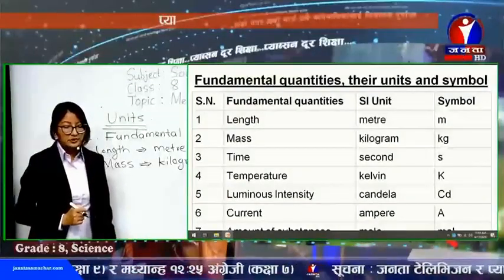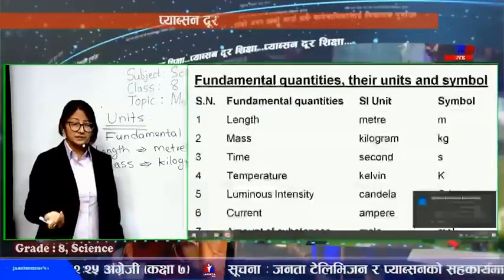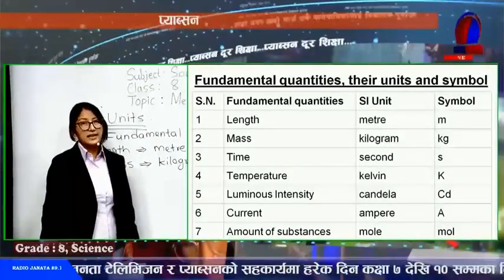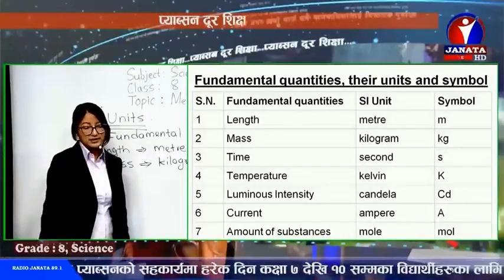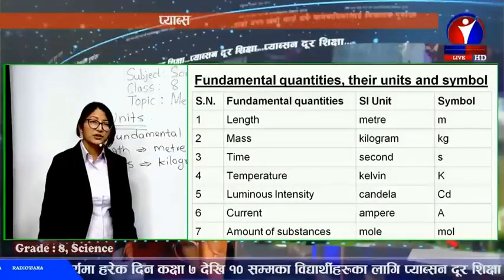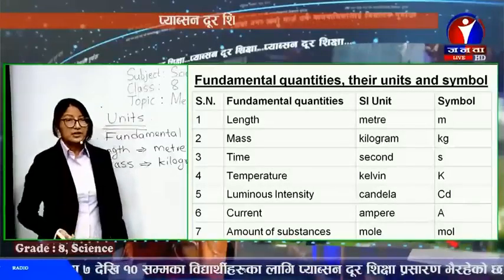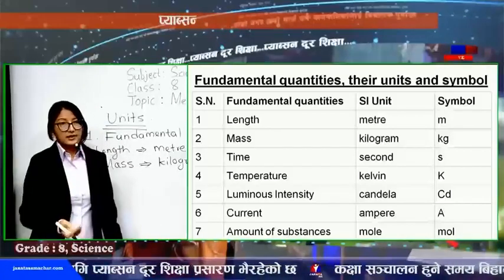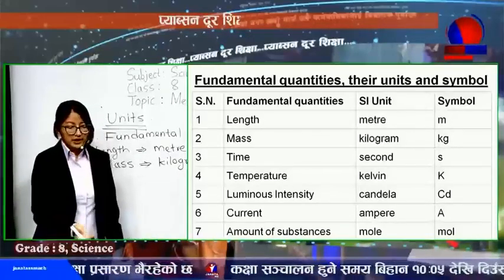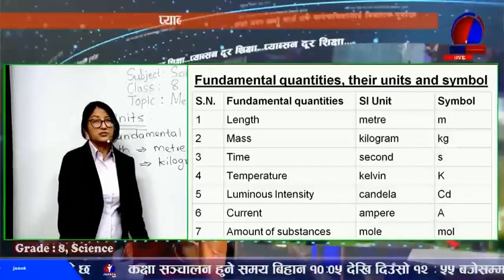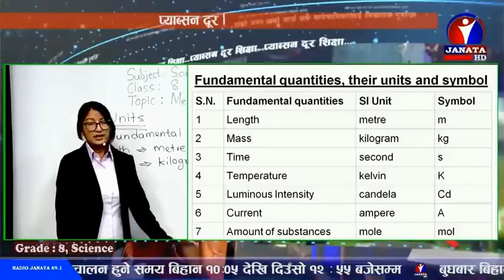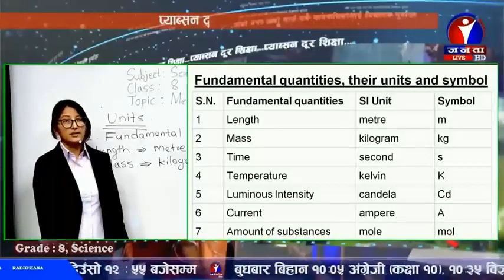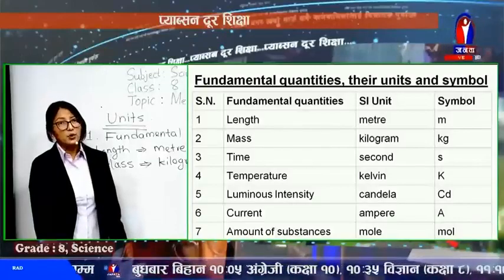Then after that we have luminous intensity, the brightness of light. It's measured in candela, C-A-N-D-E-L-A, candela, and its symbol is cd. And current, the electric current, is measured in ampere, of course named after a scientist, A-M-P-E-R-E, ampere, and its symbol is capital A. And another is amount of substance. It's different from mass, please remember. The amount of substance is measured in mole, M-O-L-E, and its symbol is simply mol.